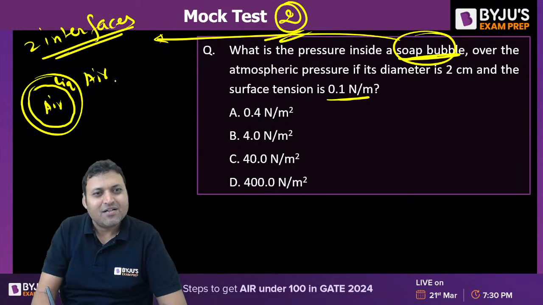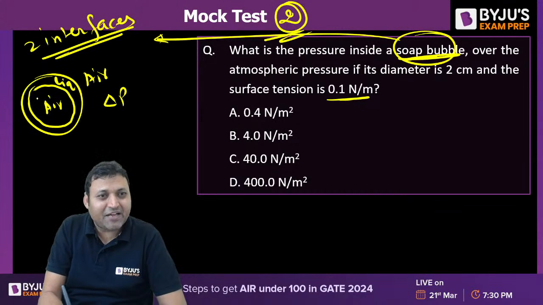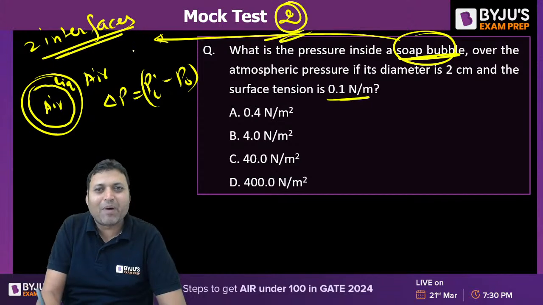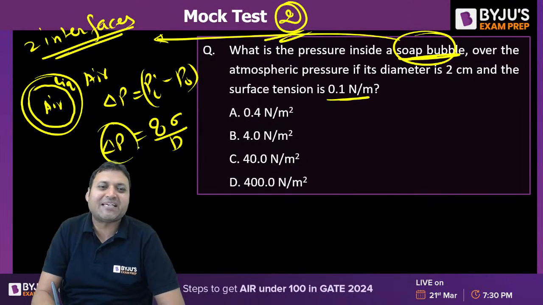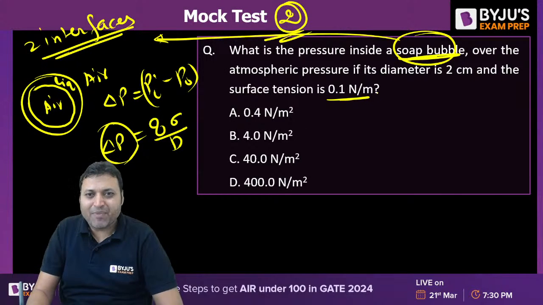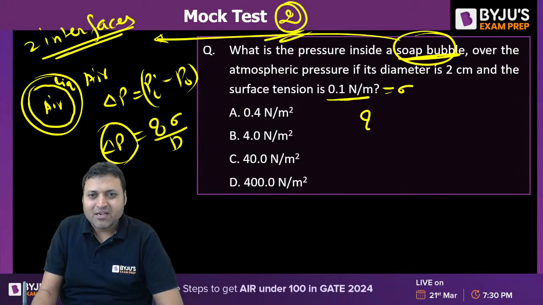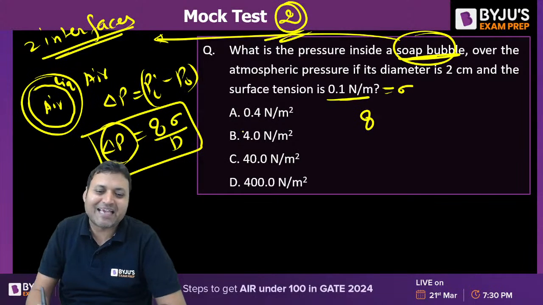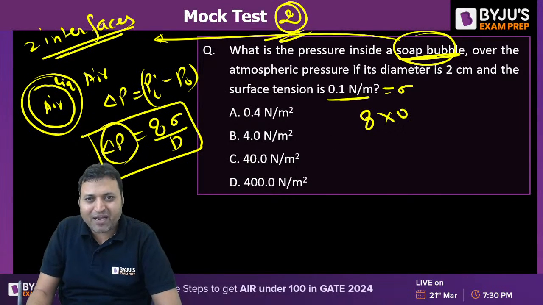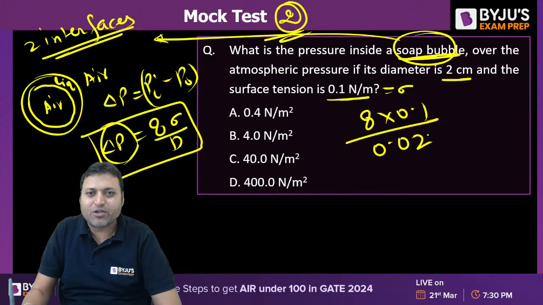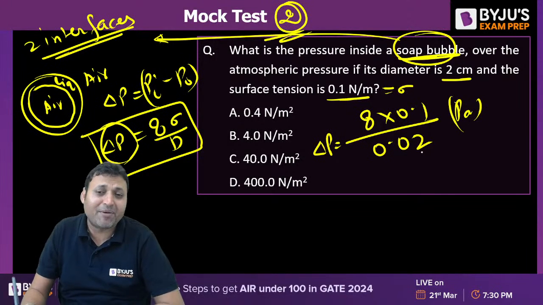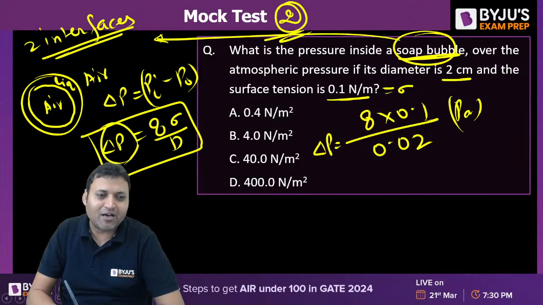So delta P is the pressure difference between inside and outside pressure: pressure inside minus pressure outside. For a soap bubble, it will be 8 sigma by diameter. Sigma is given as 0.1. It is formula based, but you should remember the formula, that is 8 sigma by d. 8 into 0.1, and the diameter is 2 centimeter, that is 0.02 meter. This gives the pressure difference in Pascal. If you put all the parameters in their SI units, then only you will get the answer in SI units.